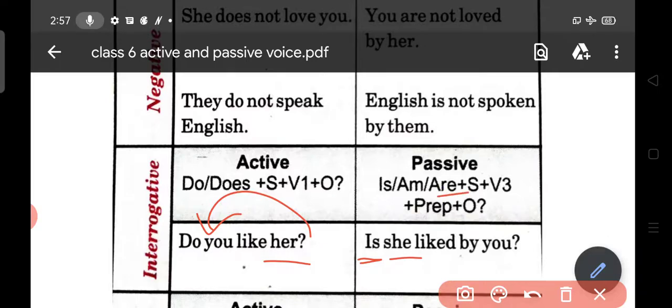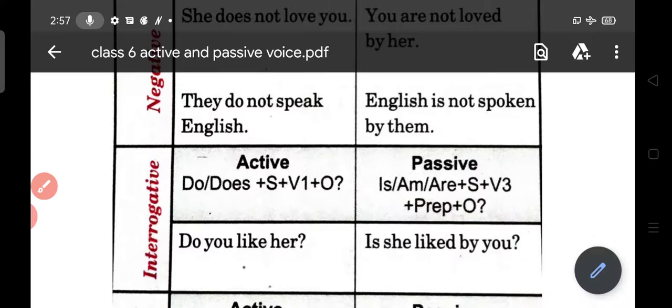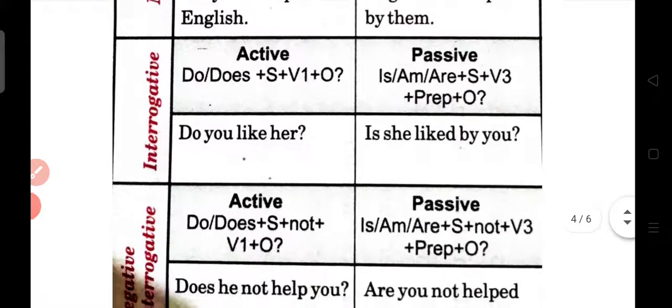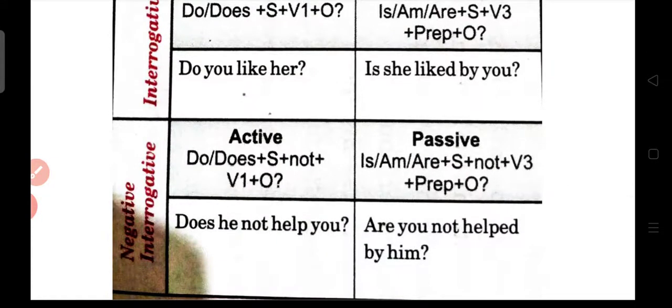So according to the subject, you have to put is, am, are at the starting position, right? Because we have to form an interrogative. That's why we have to put these verbs at the start, right? So, is she liked by you? Got my point? Now we'll do negative interrogative.